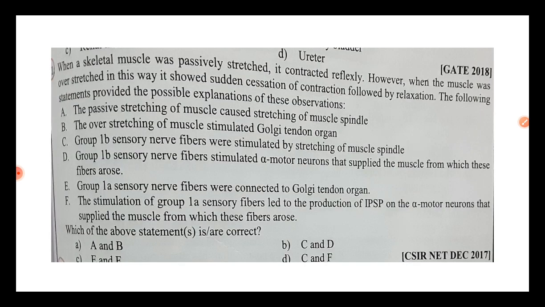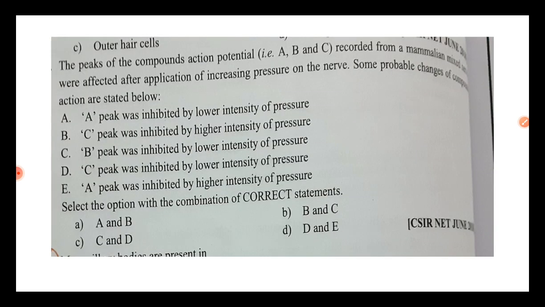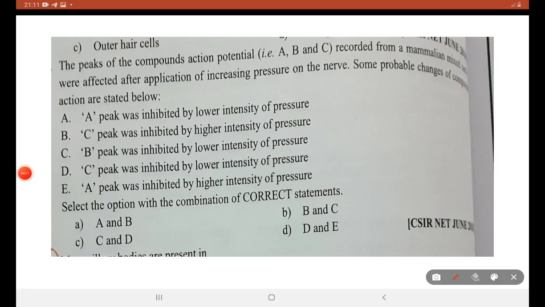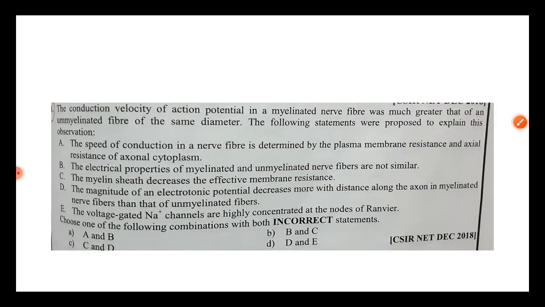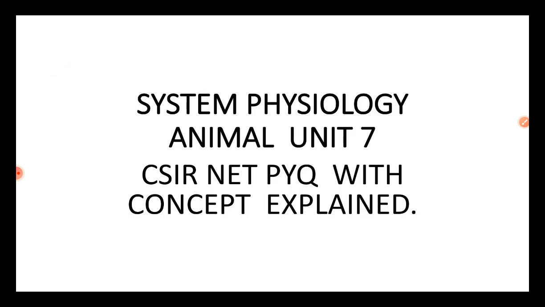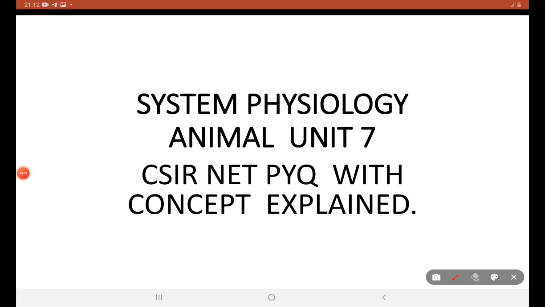Okay then. We have seen all the questions so far from CSIR NET Life Science examination concerned with system physiology, except one question, because in the previous year question bank that I have, I don't find the graph. Without that graph, this question is hard to be explained. So then we have seen all the questions from 2016 to 2020. All the questions with the basic concepts are explained in this video.